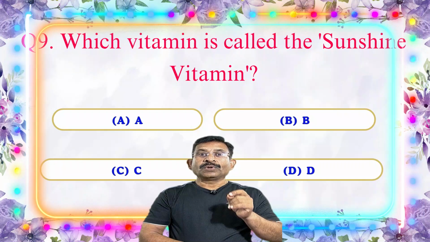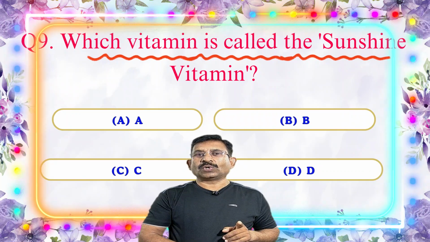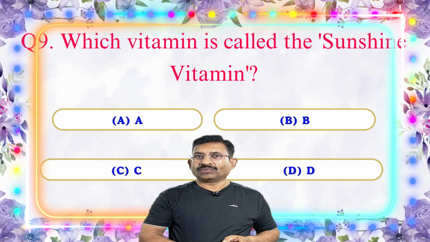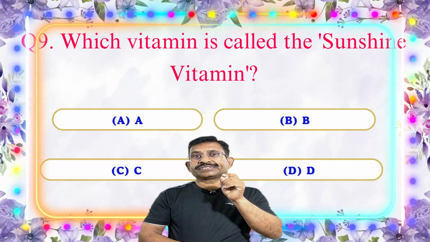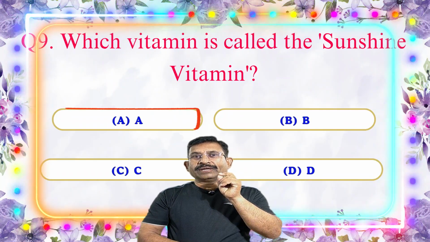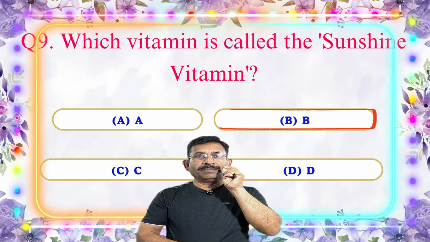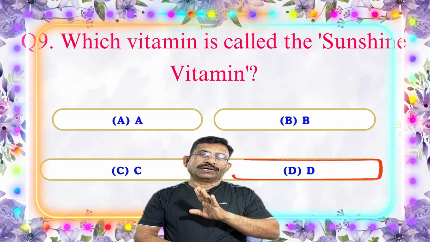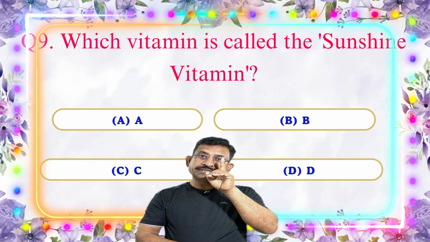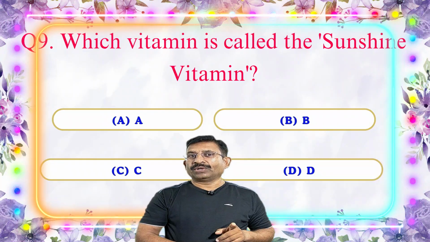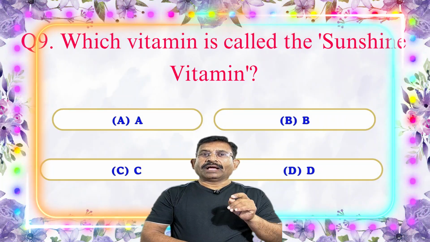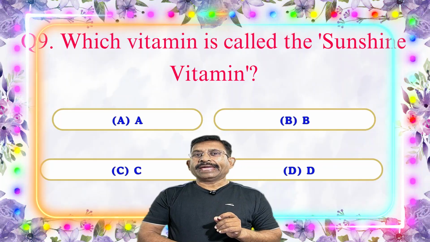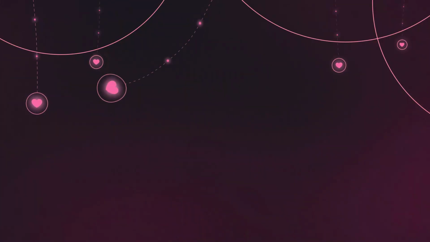Next question. Which vitamin is called the sunshine vitamin? Vitamin A, vitamin B, vitamin C, or vitamin D? Which is the correct one? The answer is option D, Vitamin D. Our body produces vitamin D when exposed to sunlight.